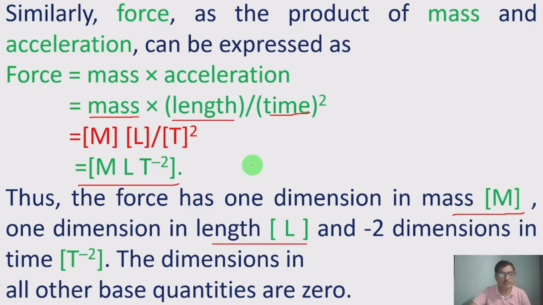What in the previous slide, M⁰, L⁰, T⁰ we have taken, not necessarily required to mention. If the power is 1, then only we will consider, otherwise we leave it, and the actual quantities we are going to represent in terms of the dimensions.